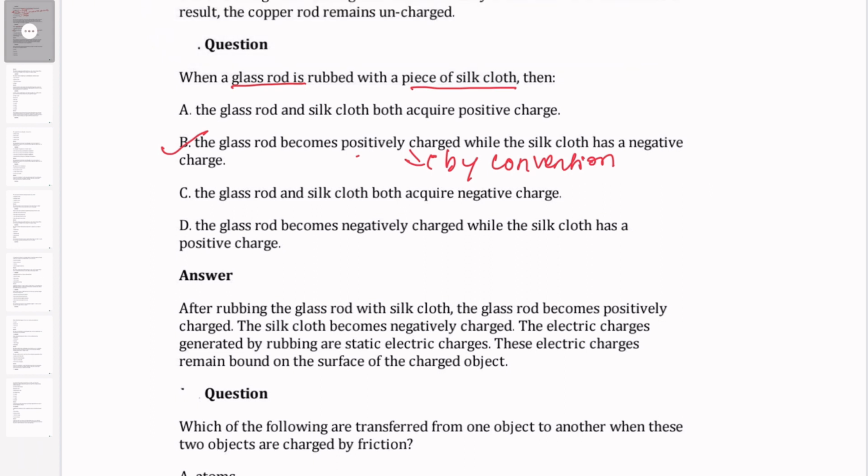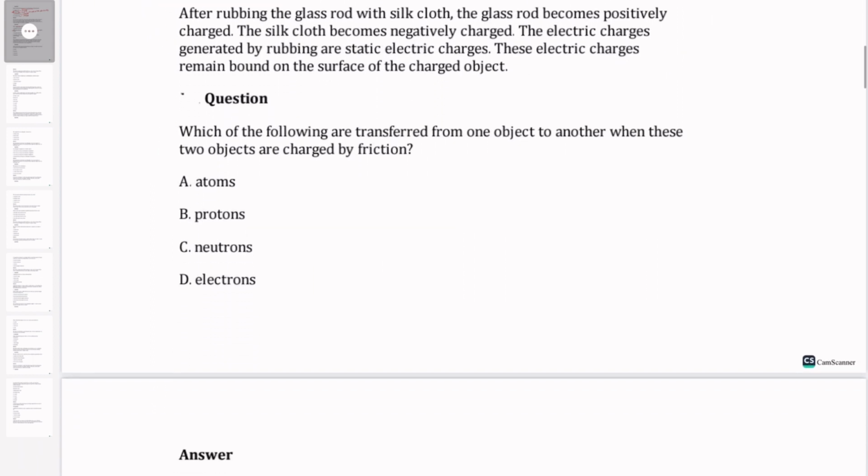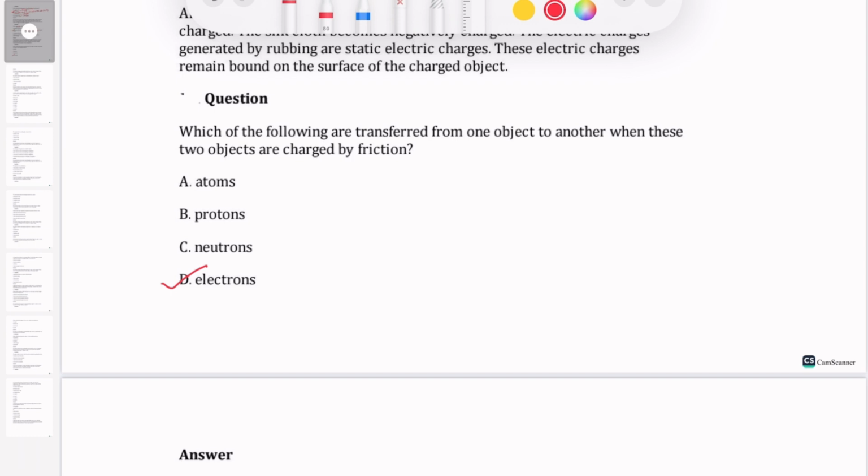Then next question, which of the following are transferred from one object to another when these two objects are charged by friction? We know there are going to be two types of charges. Electrons is the answer. The charges will be of two types, positive charge and negative charge.